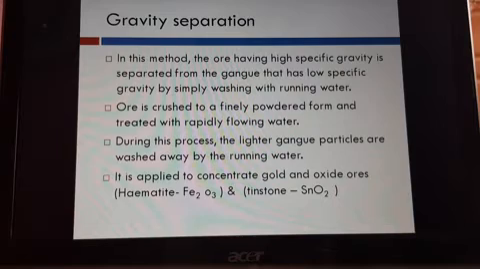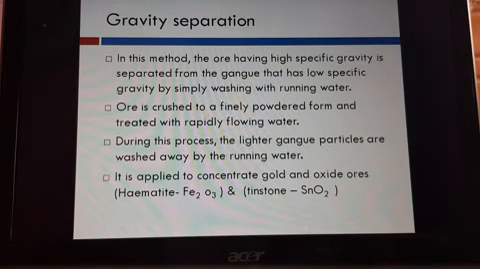First, how it is done: the ore is crushed to a finely powdered form and treated with rapidly flowing water. So fast flowing water we introduce to it. During this process, the lighter gangue particles are washed away by the running water. Only the heavy, that is high specific gravity, materials alone will be settled down. That will be sent to the next process.